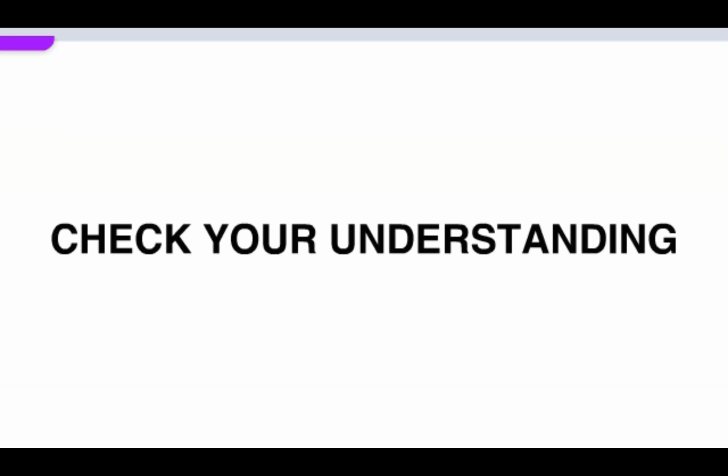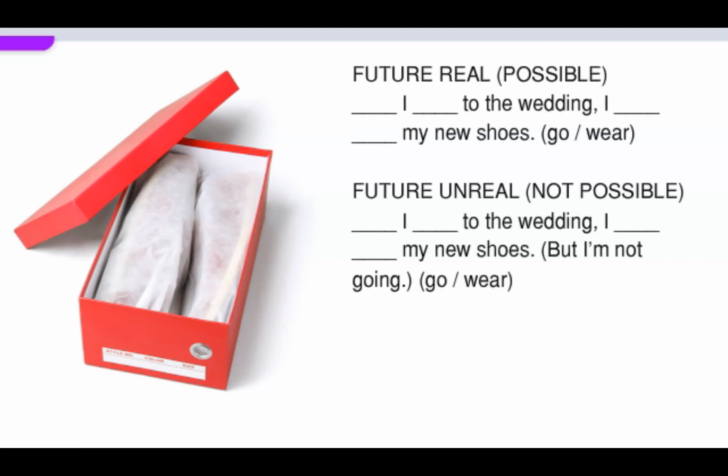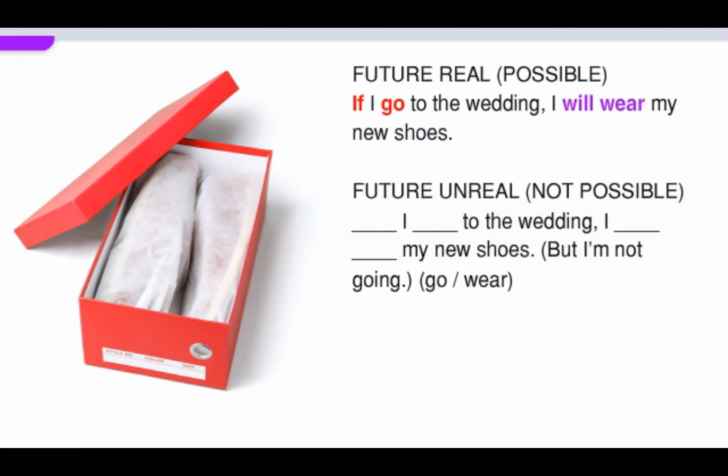Check your understanding. Look at the picture and the headings. Read the two sentences. Complete the future real sentence using the correct form of the verbs in parentheses. Now complete the future unreal sentence using the correct form of the verbs in parentheses.